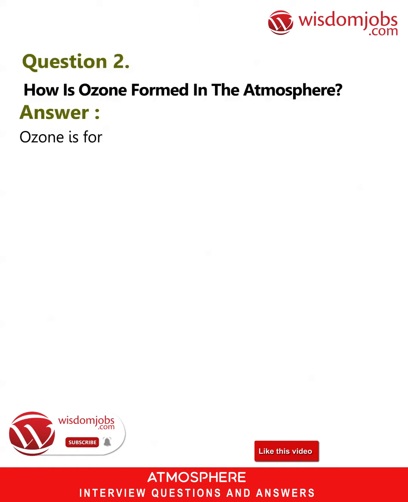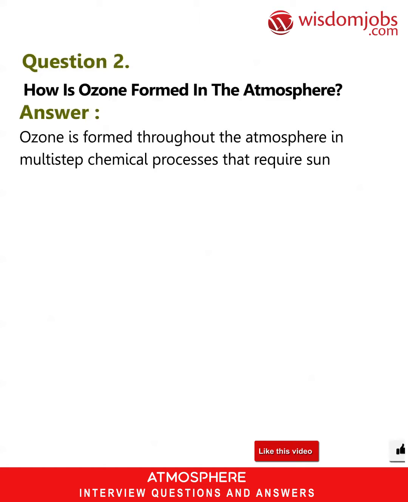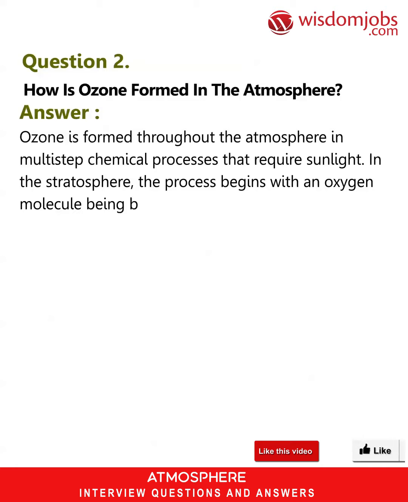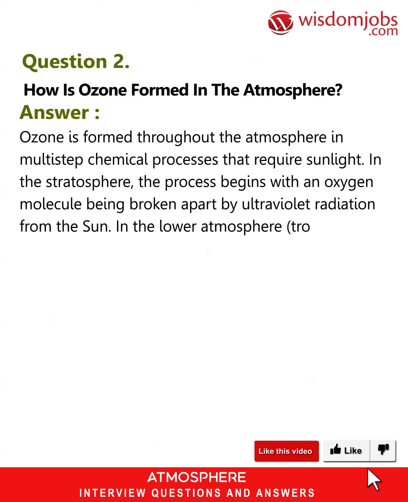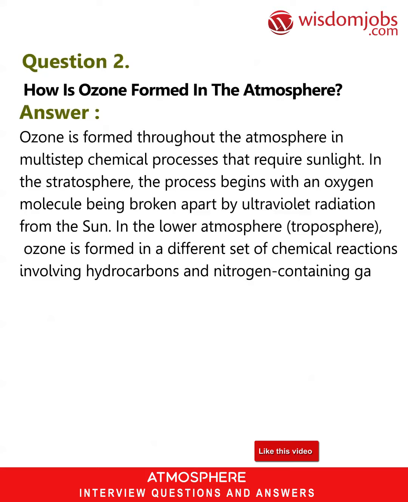Question 2. How is ozone formed in the atmosphere? Answer. Ozone is formed throughout the atmosphere in multi-step chemical processes that require sunlight. In the stratosphere, the process begins with an oxygen molecule being broken apart by ultraviolet radiation from the sun. In the lower atmosphere, the troposphere, ozone is formed in a different set of chemical reactions involving hydrocarbons and nitrogen-containing gases.